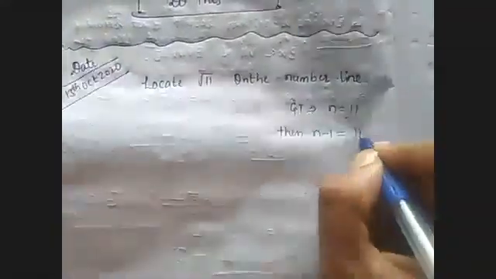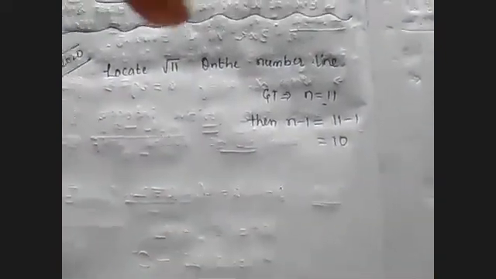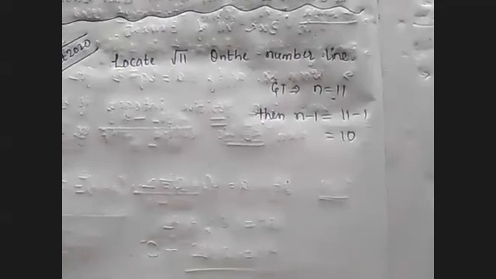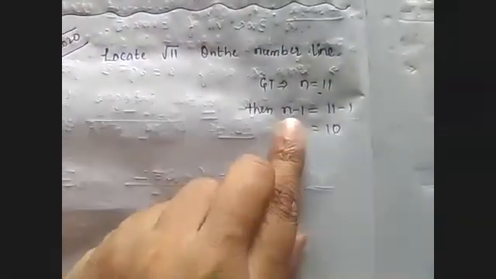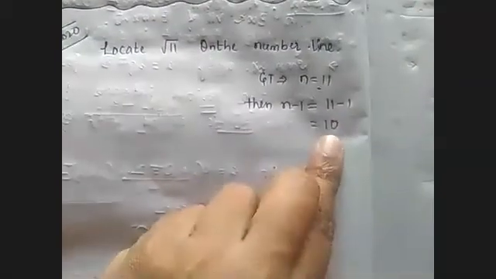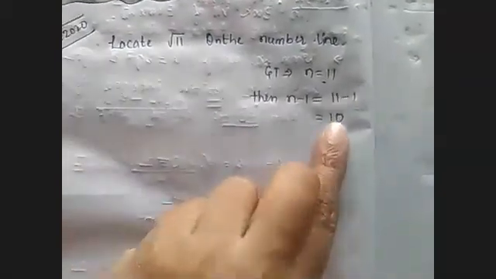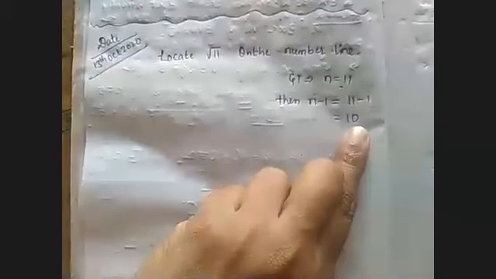minus 1, 11 minus 1, which is 10. Right? When it is not possible to write it as the sum of two perfect squares, we'll go for the rule n minus 1. 11 minus 1 means 10. Now we observe: is it possible to write this 10 as the sum of two perfect squares or not?